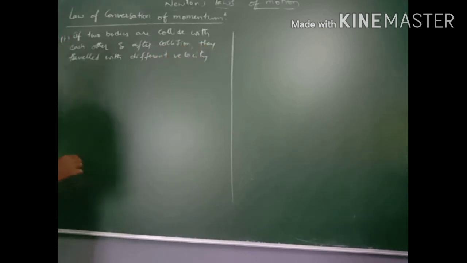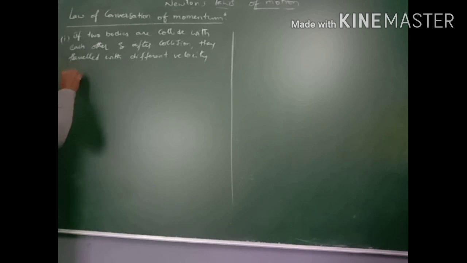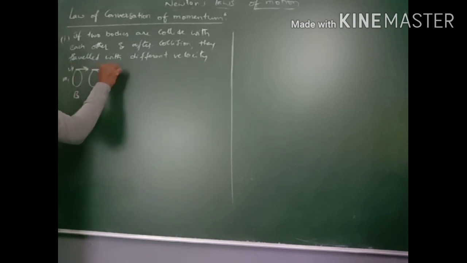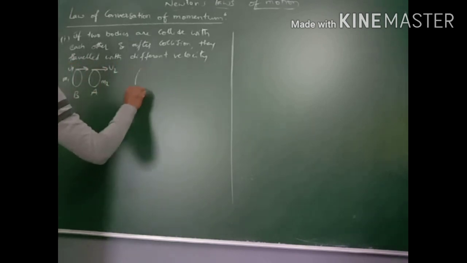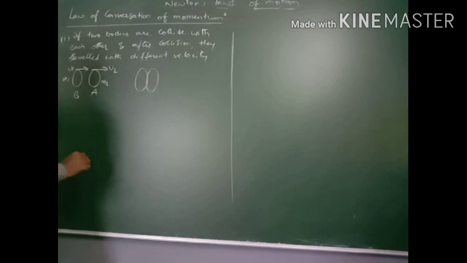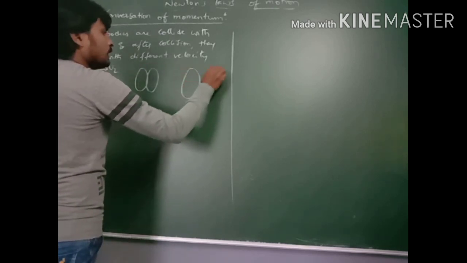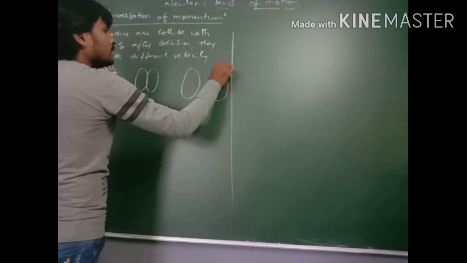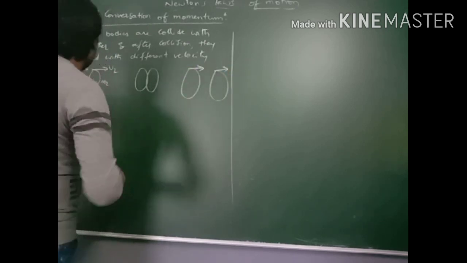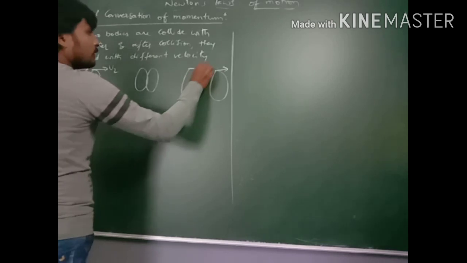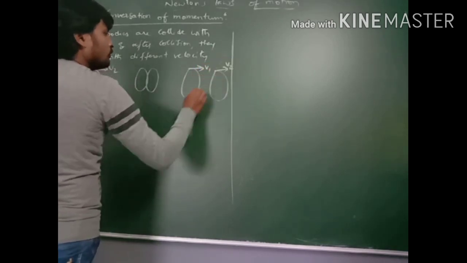In this first case the two bodies are traveling in the same direction. It is important. Bodies A and B with masses m1, m2 have velocities u1, u2 before collision, and after collision the bodies are traveling with different velocities v1, v2.